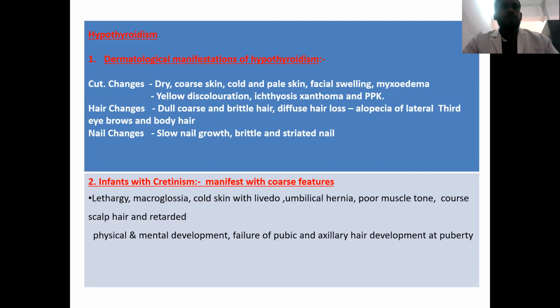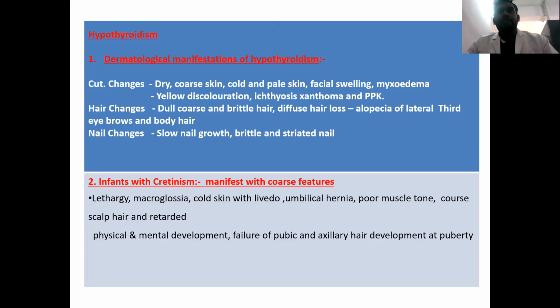Skin manifestations in hypothyroidism: cutaneous changes are mainly dry, coarse skin, cold and pale extremities, then facial swelling, myxedema, yellowish discoloration, ichthyosis, xanthomas, and also palmoplantar keratoderma. Hair changes include dull, coarse, and brittle hair, diffuse hair loss in the form of telogen effluvium, and alopecia of the lateral third of the eyebrows and body hair. Nail changes include slow nail growth, brittle nails, and also striated nails.